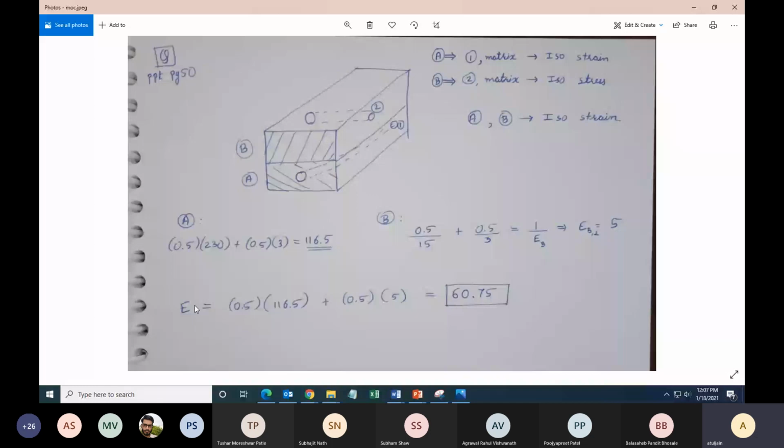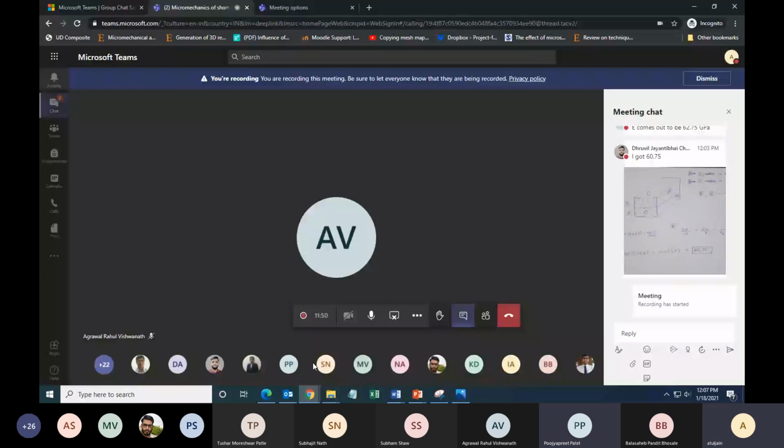Is the picture visible? Is the image shared by Jayanti? Yes, sir. Yes, sir.